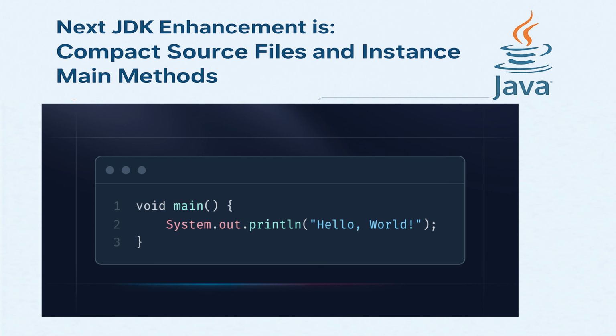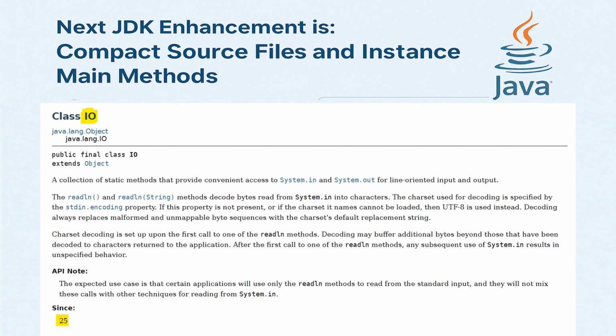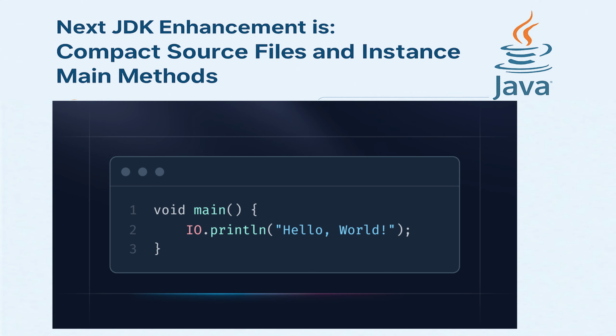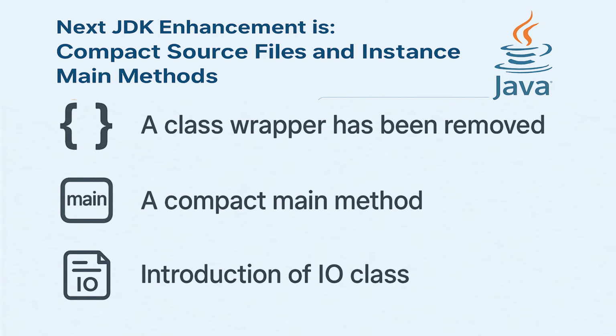In Java 25, they have introduced a very simple and elegant class to handle printing and taking inputs. A new class IO has been introduced in the java.lang package. It has these 5 static methods. So now you just need to write void main, IO.println and whatever string that you want to print and you are good to go. And trust me, I love this enhancement where the class wrapper has been removed, a compact main method is introduced, and the IO class is added. This makes things so much more streamlined and compact.